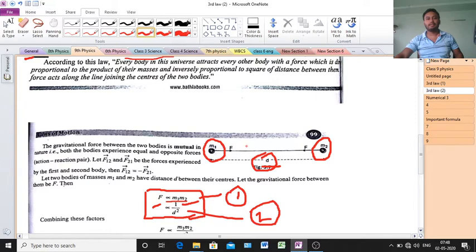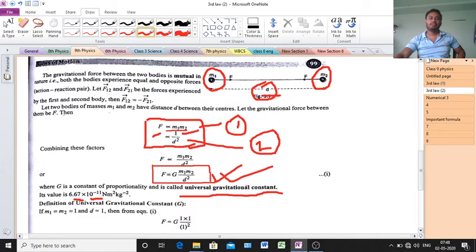In the second case, the force of attraction is inversely proportional to the square of the distance between them. That means F is proportional to 1 by d square. So in the first case, the force of attraction is proportional to the product of their masses, and in the second case, it is inversely proportional to the square of the distance between those bodies.